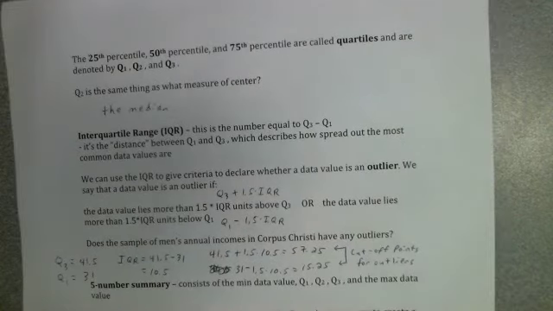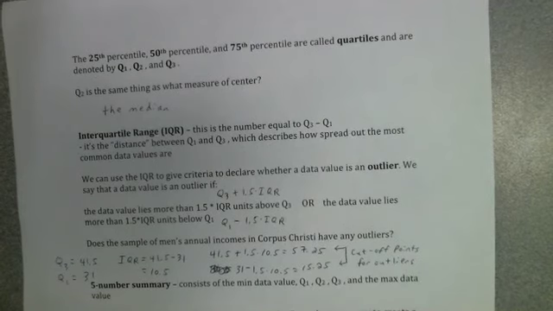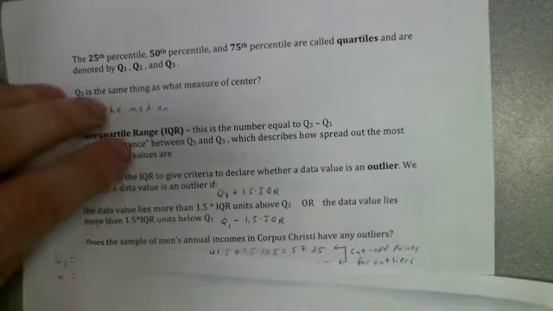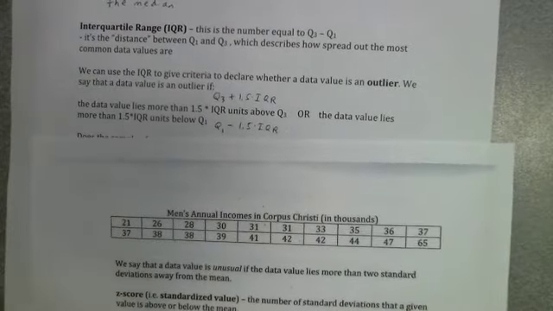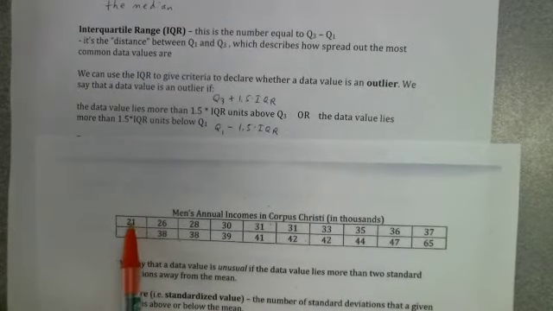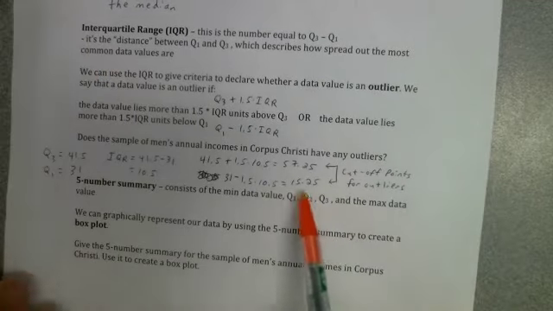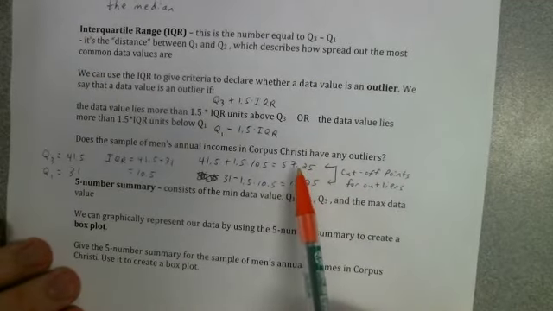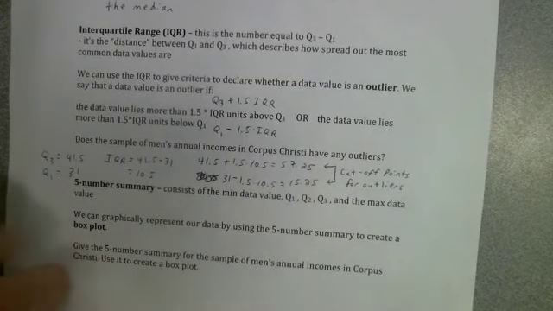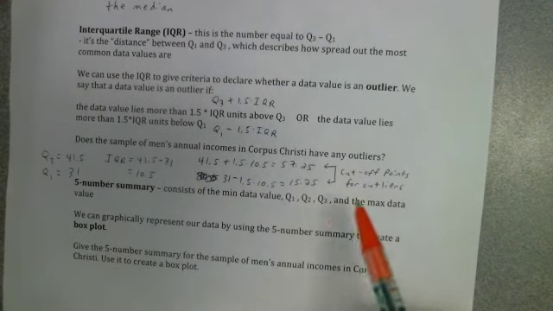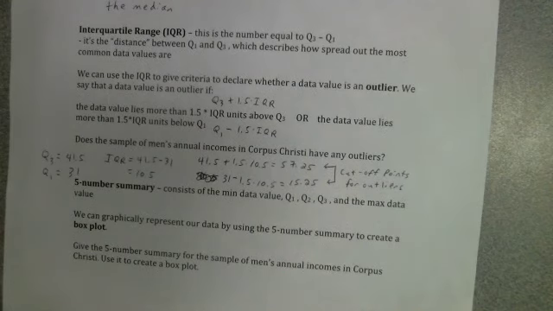So we got to go back to our list and say, okay, does anybody fall outside those values? We'll look at the list and we say, okay, we don't have any small outliers, but we do have a big outlier. The man who makes $65,000 a year. He's making more than that upper cutoff point for being an outlier. So, the man who makes $65,000 a year, he's an outlier. He makes more than $57.25 thousand a year. So, yes, we do have one outlier.